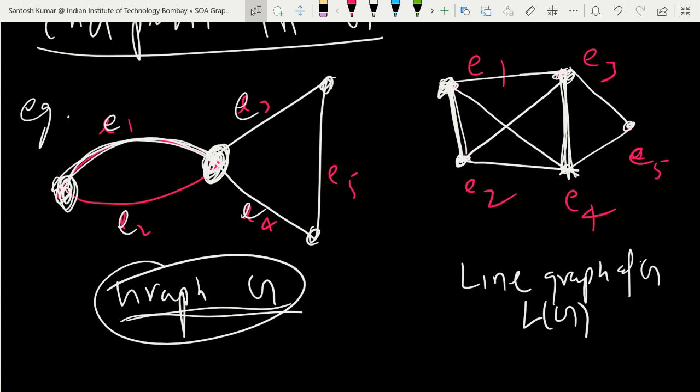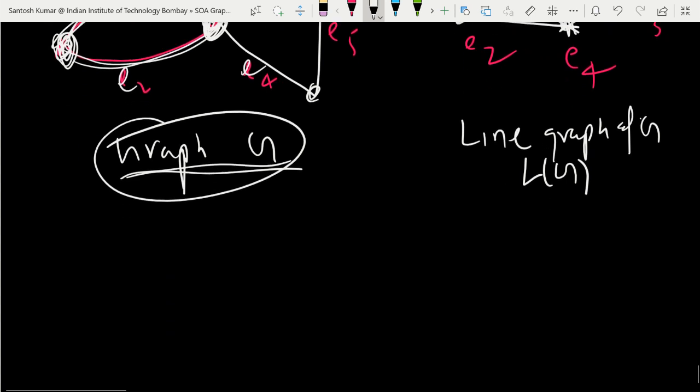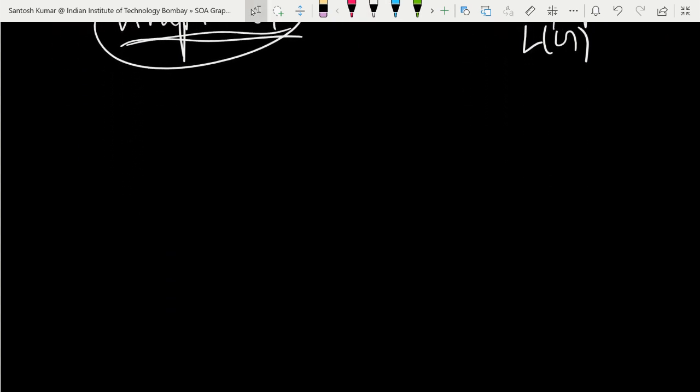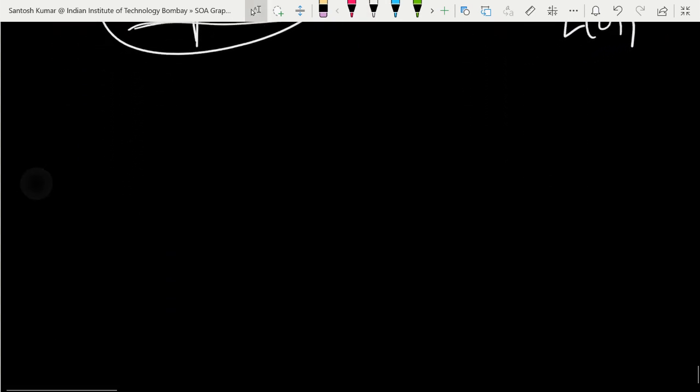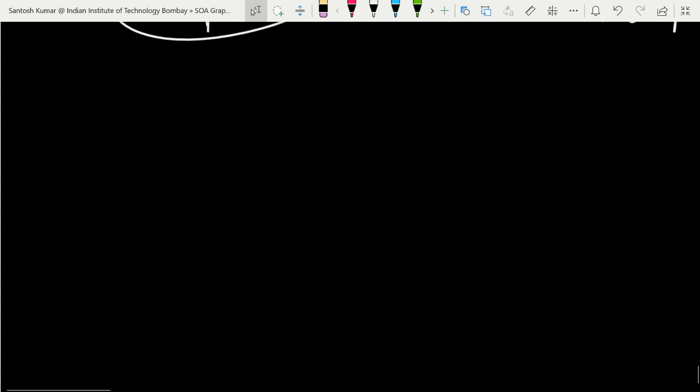So here we see that the edge in graph G becomes a vertex in graph LG, the line graph of G. And then two edges in G sharing a vertex will create an edge in the line graph of G. Okay. So this was a line graph.